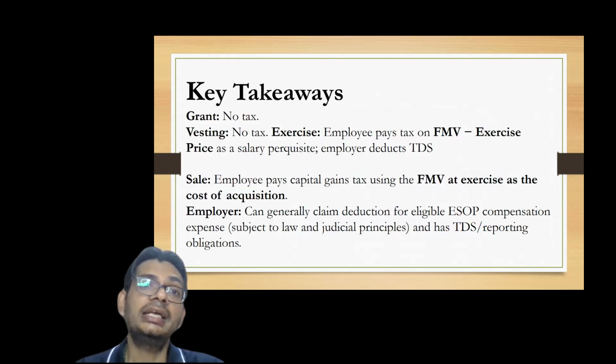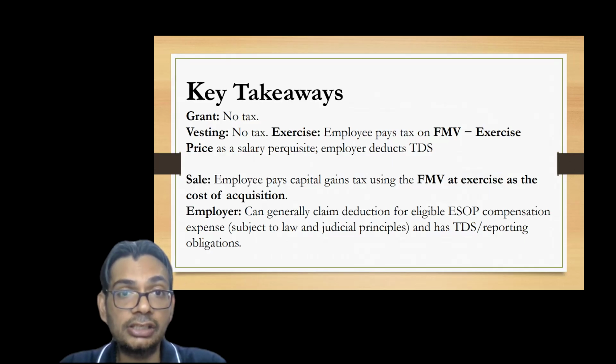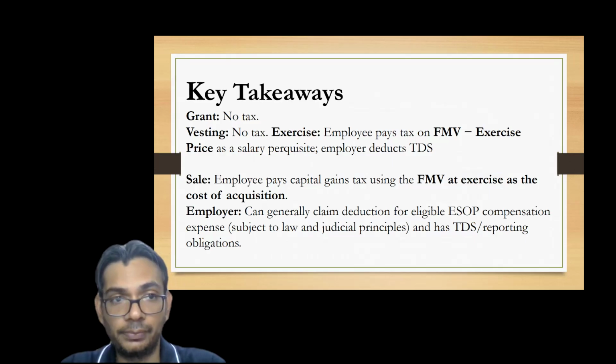So the key takeaways from today's discussion are: at the time of grant of ESOPs, there is no tax. At the time of vesting, there is no tax. However, when the employee exercises the option, then the employee pays the tax, that is fair market value minus exercise price, as a salary perk, and the employer deducts TDS on it, right?